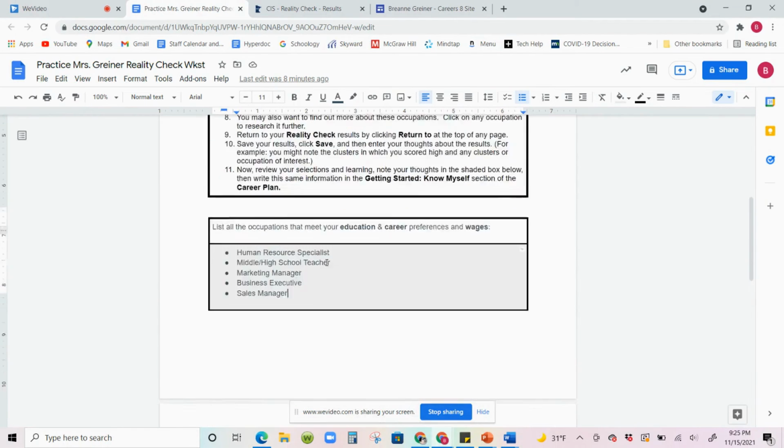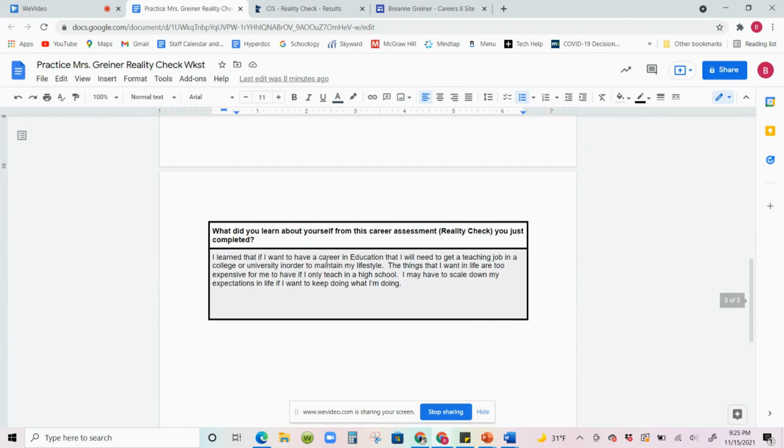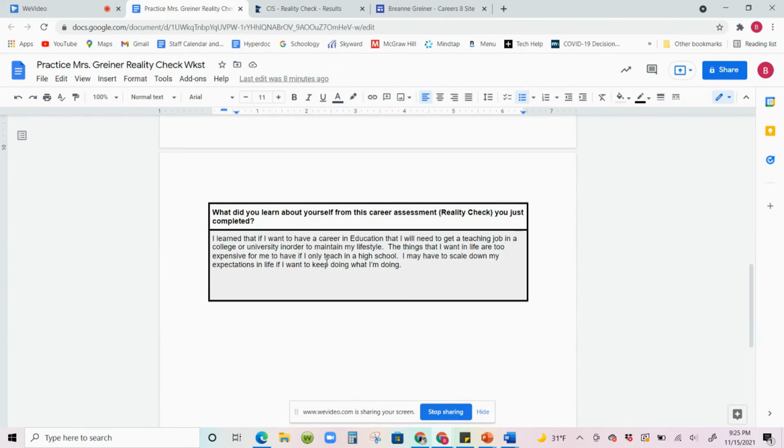All right. The last thing you're going to do on this Google Doc spans over into page 2. The question is, what did you learn about yourself from this career assessment that you just completed? I would like you to write 3 really good sentences. I've heard a couple kids already say, like, I can't write that many sentences. You can. I know you can. I have so much faith in you.